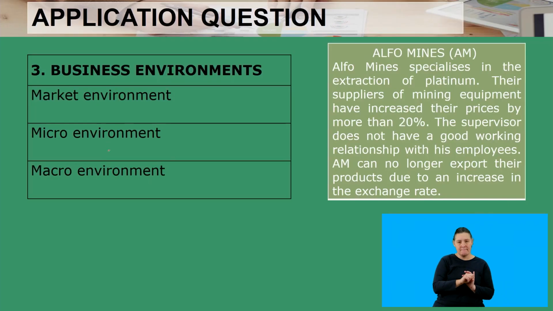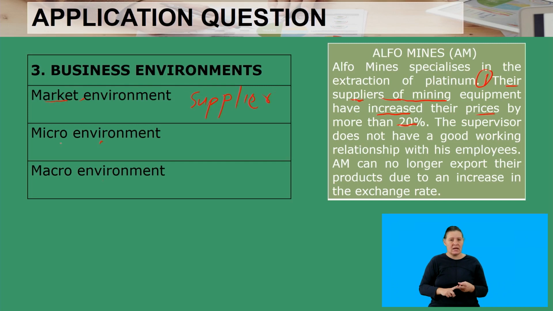And then as we move on, we have question 3 now. With question 3, we have market, micro, and macro. The issue here was that you are supposed to link the challenges. So the market environment would link with the first challenge that we noted, which was saying their supplier. So the idea that we are talking about a supplier is a component from the market environment. So the supplier becomes the link to say this challenge is from the market environment because the supplier has increased the price by more than 20%.